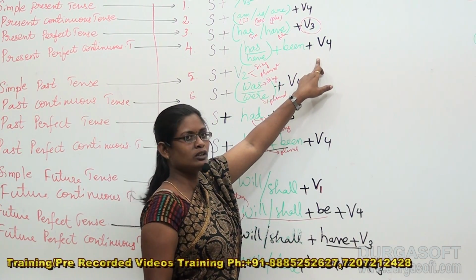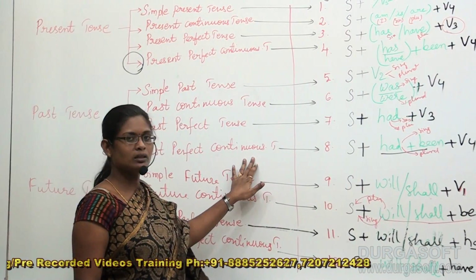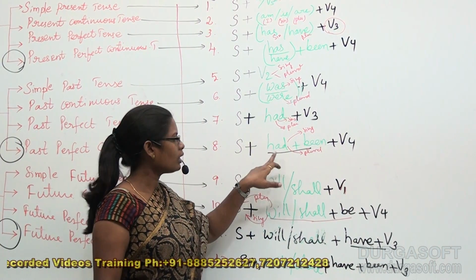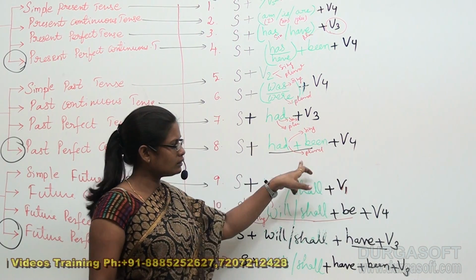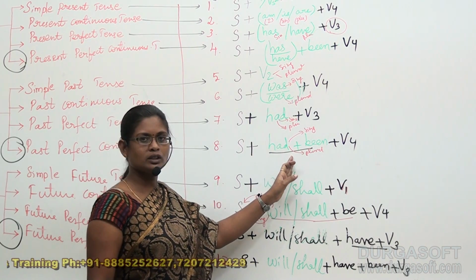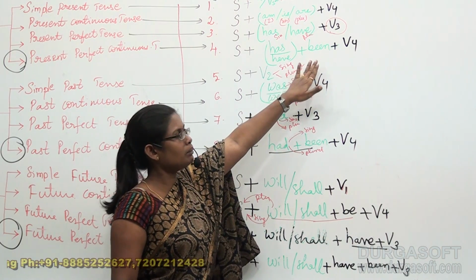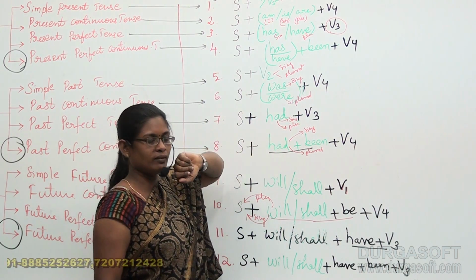That means continuous word. And in the past perfect continuous tense, it was subject plus had plus been plus V4. And in this area also, we are seeing been in combination with had. And in the first part, we have seen been in combination with has and have.